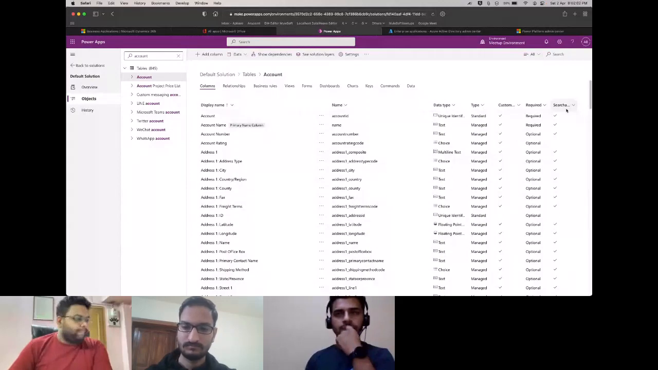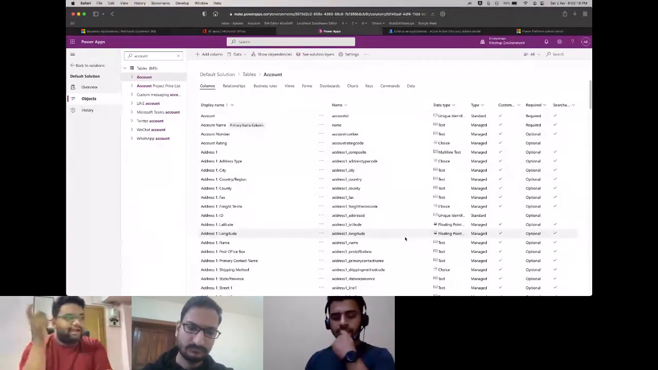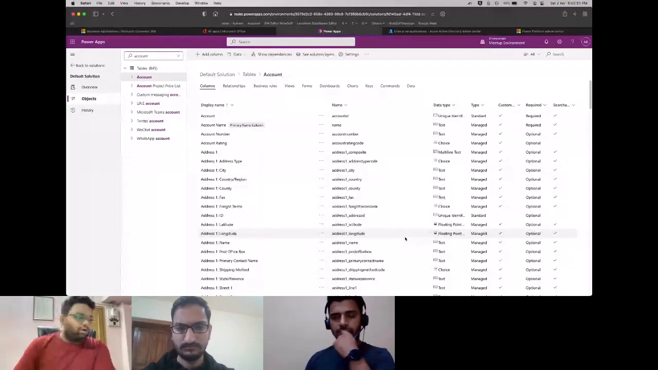There will be a lot of fields by default in all of these, and they are slightly different. Salesforce uses capital letters and camel case for field names, but it's usually all lowercase in Dynamics.